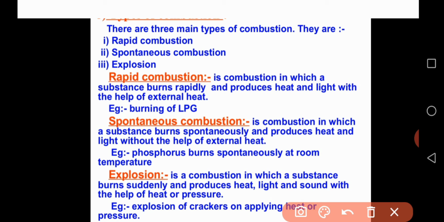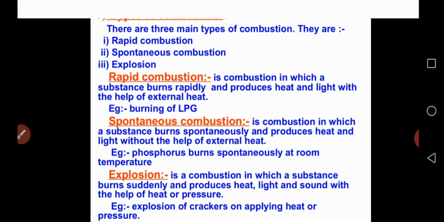Similarly, the third very important type of combustion is explosion. What is the meaning of explosion? Explosion is a type of combustion in which a substance burns suddenly and produces heat, light and also sound with the help of heat or pressure. Example, explosion of crackers. When we apply heat or pressure, the crackers explode and produce heat, light and sound.